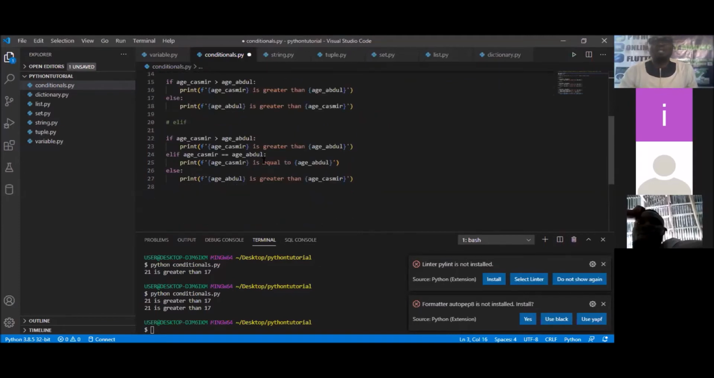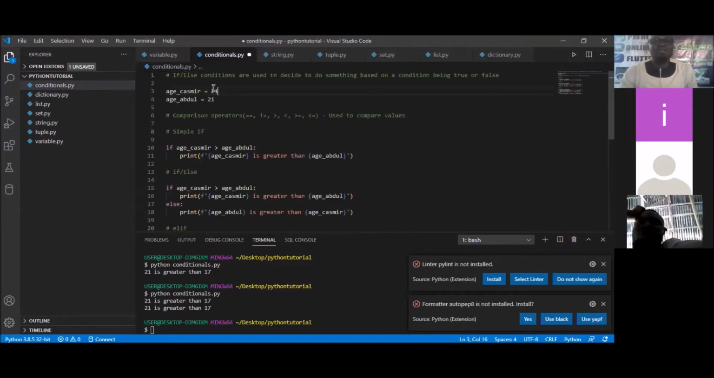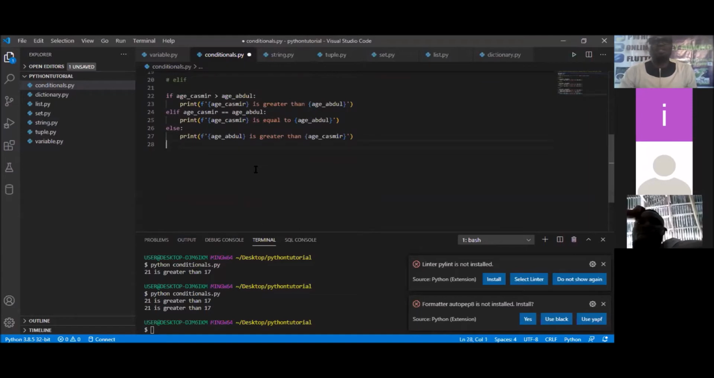So if I change it now, you can see I'm having 21. Casimir's age is supposed to be equal to Abdul's age. So if I save this now and go and run again, you are going to see 21 is equal to 21. So I'm running it now. You can see 21 is equal to 21. So this second option is what is running.